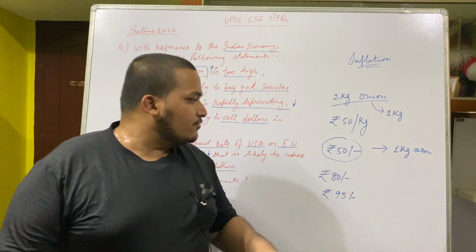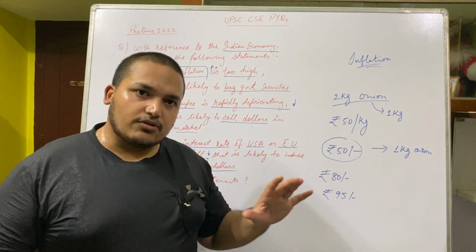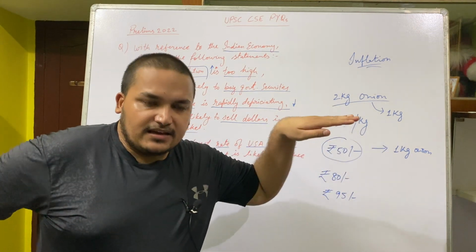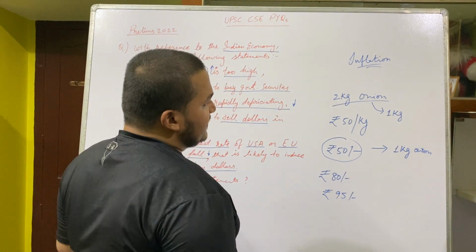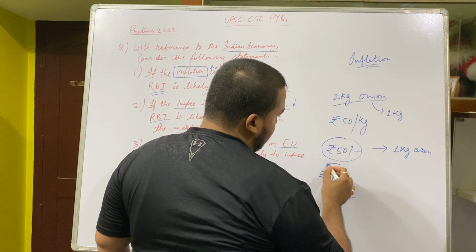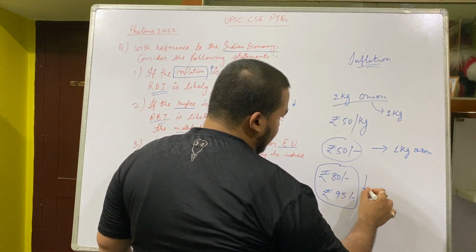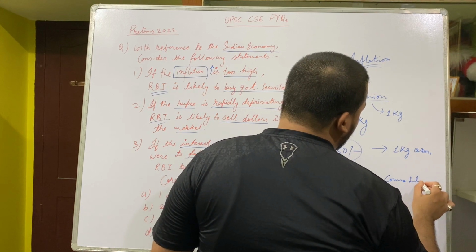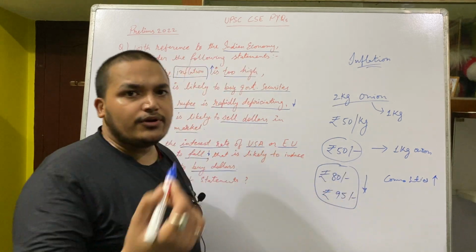The amount of printed currency is constant, but the commodity has reduced. So the rupee depreciates, its value goes down, and the commodity's value goes high.